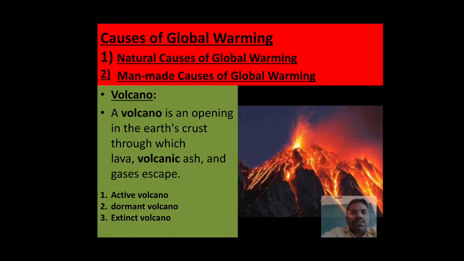These volcanoes are a major contributor to global warming.